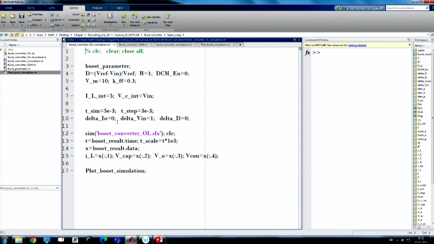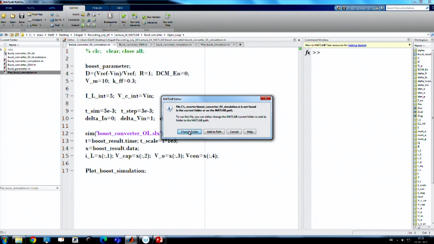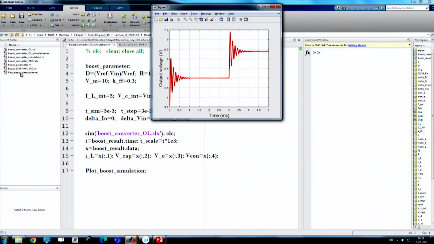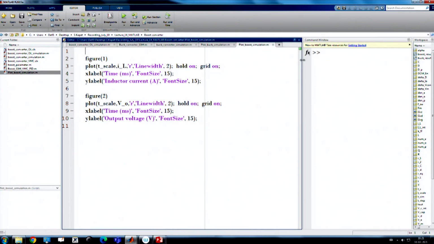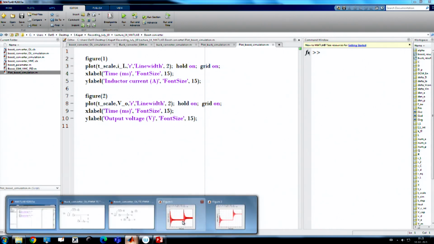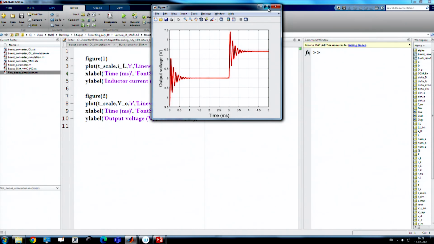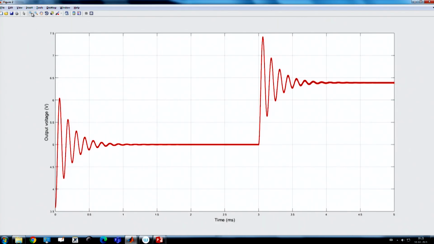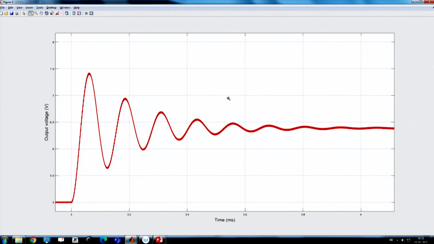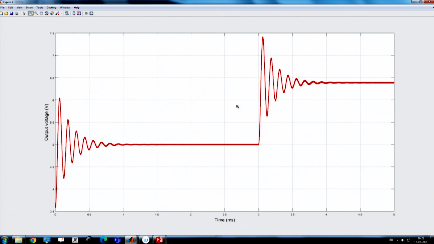I have applied a supply transient of 1 volt and let us see what happened. This is the boost converter response, the inductor current and output voltage. You can see the output voltage gets significantly affected when there is a supply disturbance, and this is the audio susceptibility of a boost converter. This is open loop, and as we have discussed, it is going to affect the output.